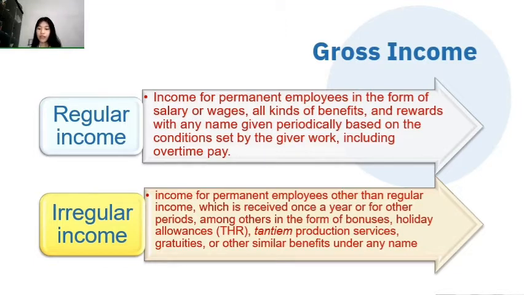However, the irregular income is income for permanent employees, other than regular income, which is received once a year or for other periods, among others in the form of bonuses, holiday allowance or THR, time production services, gratuities, or other similar benefits under any name.